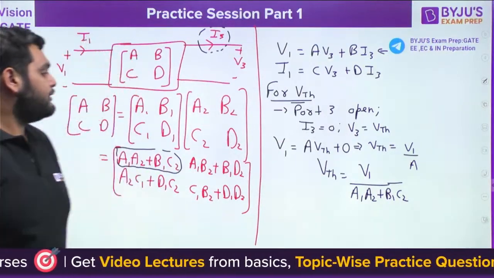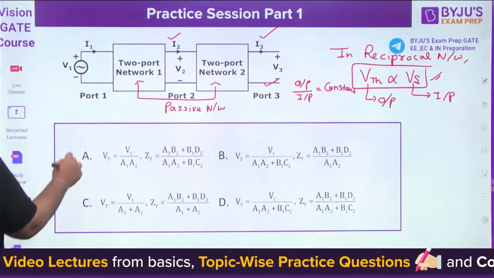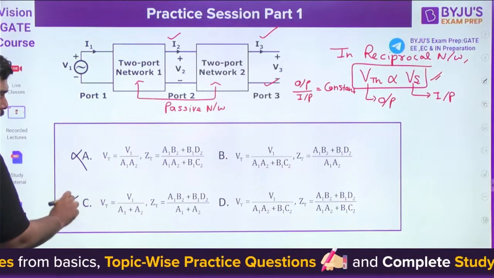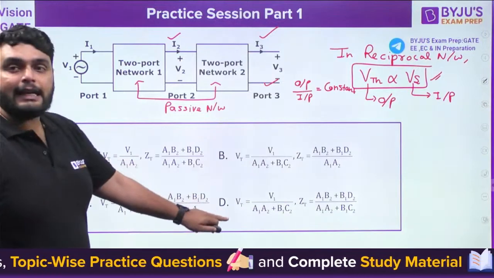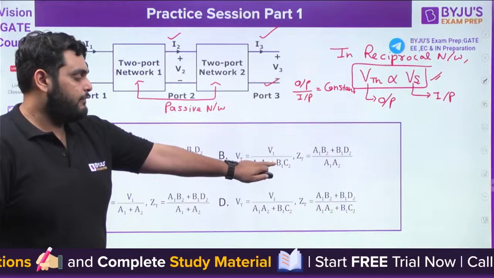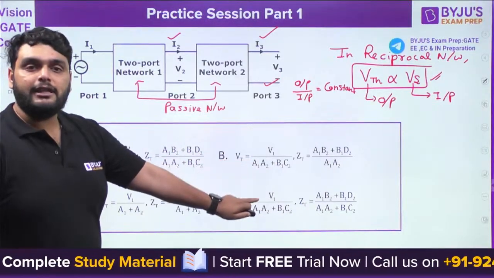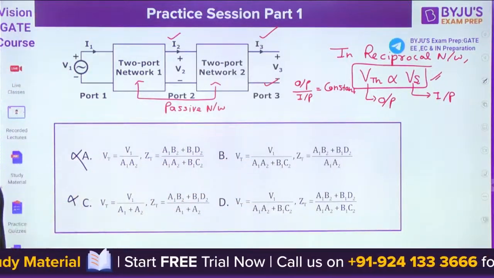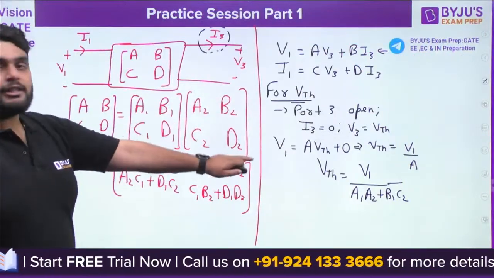Okay, let's see the options. So option A is wrong. Option C is wrong. Option B and D can be the answer, because in option B VTH is V1 divided by A1 A2 plus B1 C2, and same here. So VTH comes out to be this.